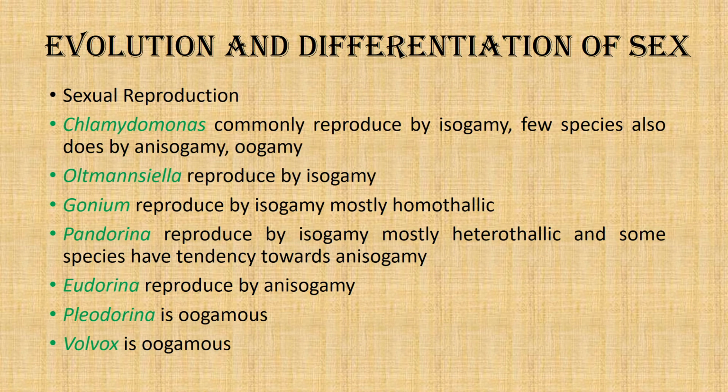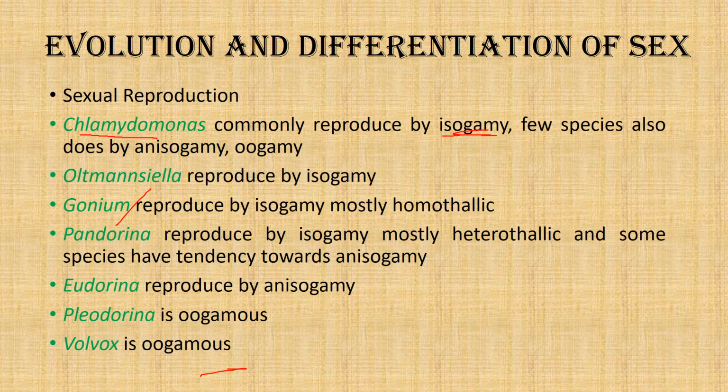When we see the sexual reproduction, we see that in Chlamydomonas there is mostly isogamy, and isogamy is also mostly homothallic. That is, the gametes produced from a single cell are able to fuse.